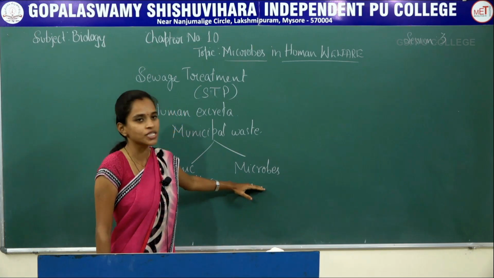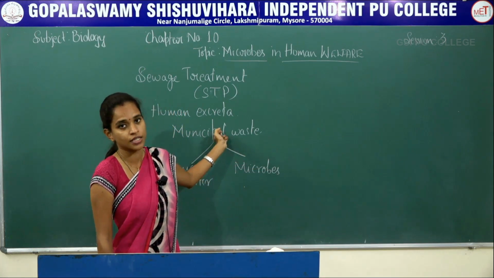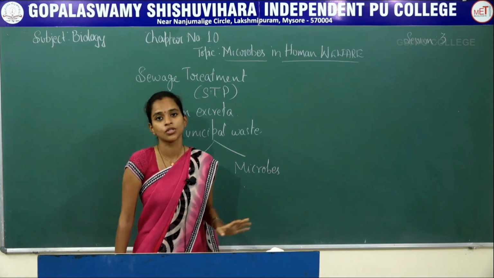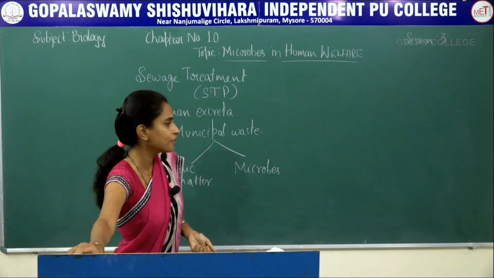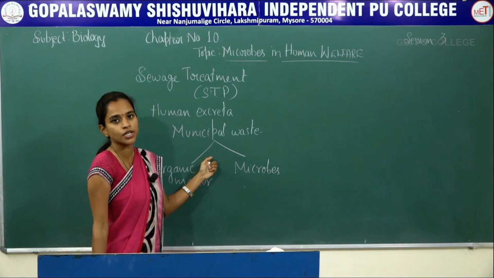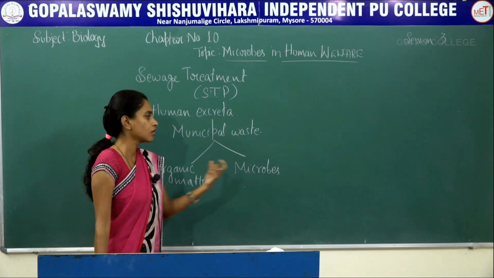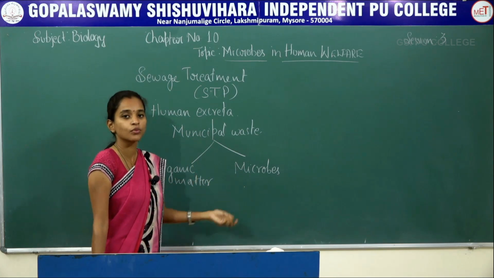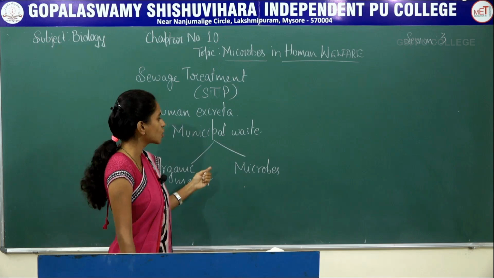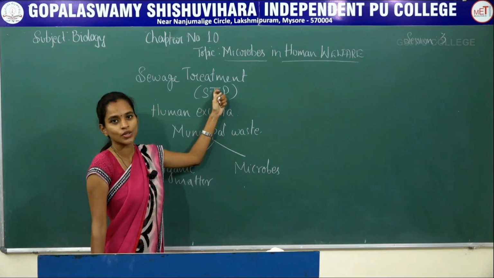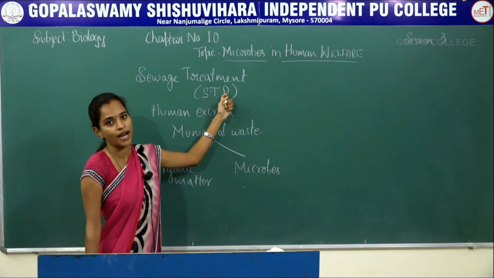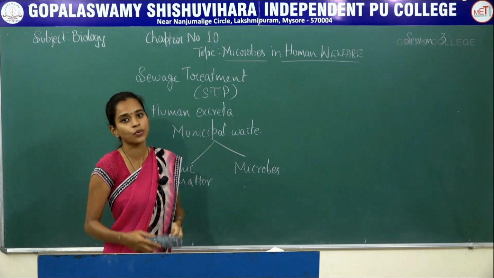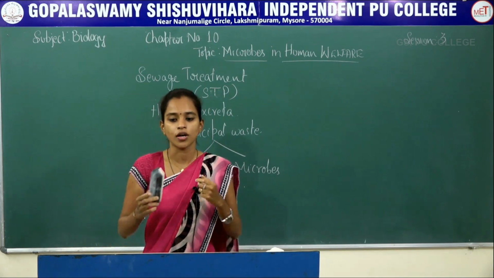So the microbes present in this municipal waste or sewage are normally pathogenic in nature. So what can be done? It cannot be directly dispersed into water, rivers or lakes which we normally consume. It should be passed into the sewage treatment plant so that it can be treated well before it is released into the water bodies.